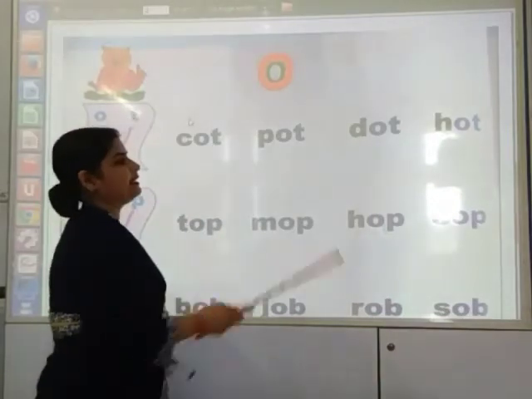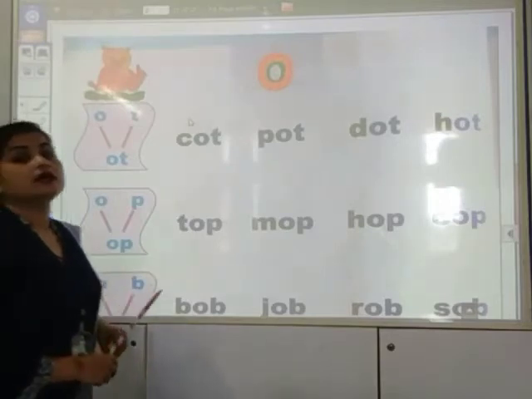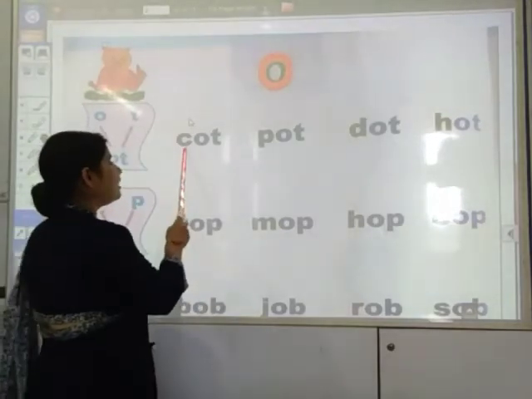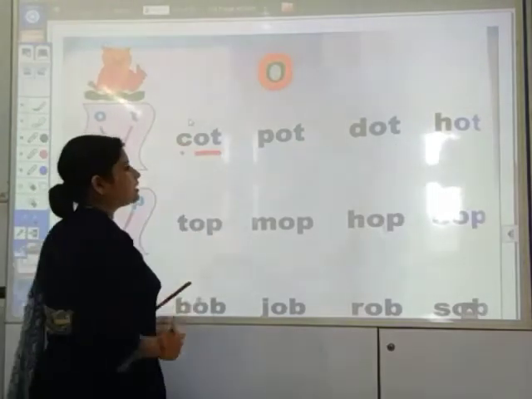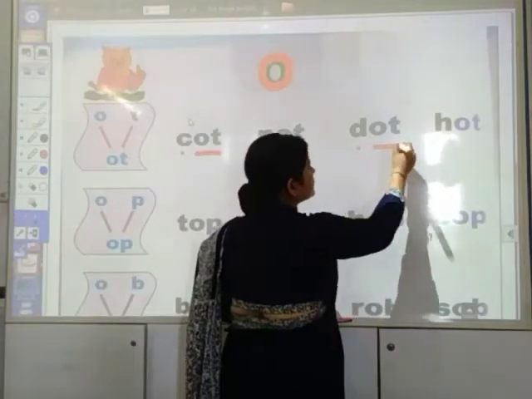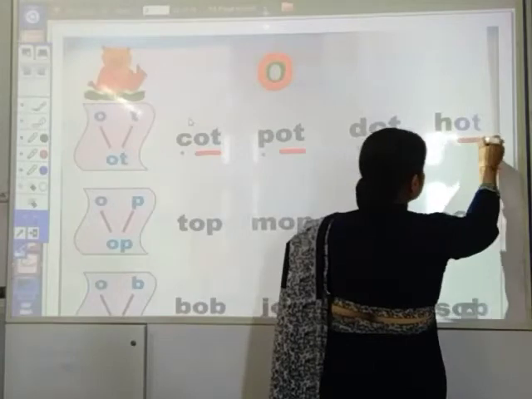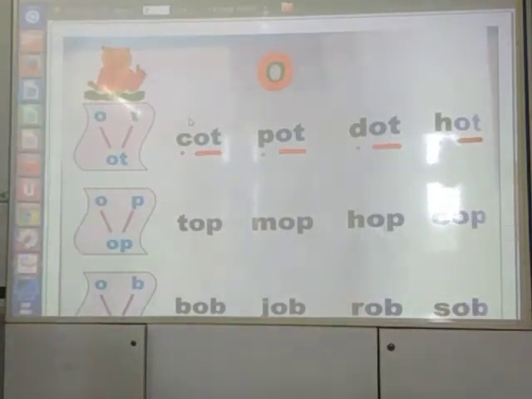This can be read in another method also. इसको हम दूसरी तरीके से भी रीड कर सकते हैं, like cot, cot, pot, pot, dot, dot, hot. So how do we read it? According to the book, it can be read cot, cot, pot, pot, dot, dot, hot, hot.